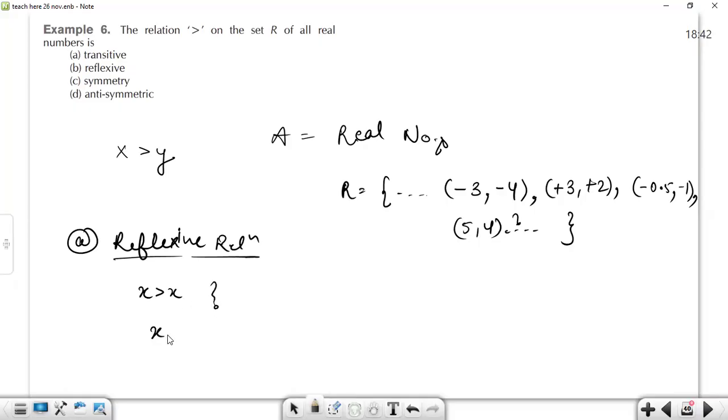Because only then will we be able to write (x, x) in the relation. Is x greater than x? Is any number greater than itself? No, sir, it's not true. That's why these (x, x) elements will not be present in the relation, and the given relation is not a reflexive relation. Okay, let's discuss the symmetric relation.